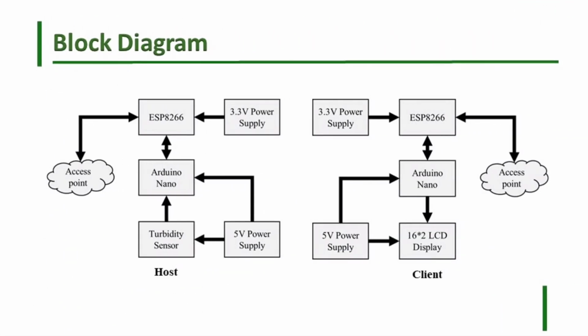As you can see, our block diagram is divided into two parts, host and client. The host block diagram consists of a pair of Arduino Nano and ESP01. Basically we are using the Arduino for input signal processing and then send processed data to the ESP01, and then the ESP01 will handle requests on the HTML page. Then let's move on to the client block diagram. Here we are again using a pair of Arduino Nano and ESP01. Here the ESP01 will send a GET request to the host, and then the ESP01 will send the received data to the Arduino Nano. Then the Arduino will display data on the display.